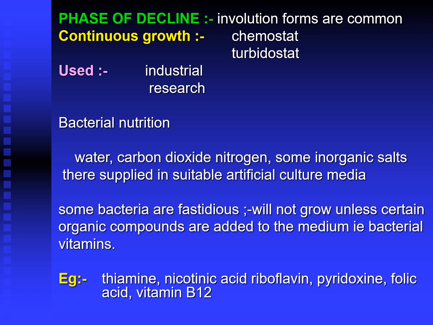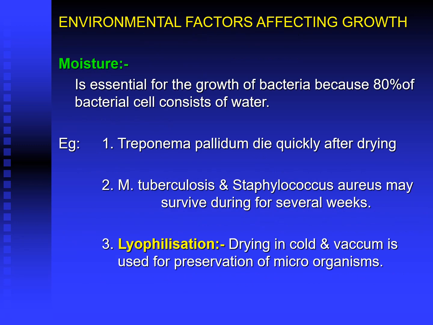So what are fastidious organisms? They will not grow unless certain organic compounds, that is bacterial vitamins, are added to the medium. Along with the general components like water, carbon dioxide and nitrogen, they also require some special components like organic compounds or bacterial vitamins for their growth. They are called fastidious organisms. Examples: thymine, nicotinic acid, riboflavin, pyridoxine, folic acid, vitamin B.